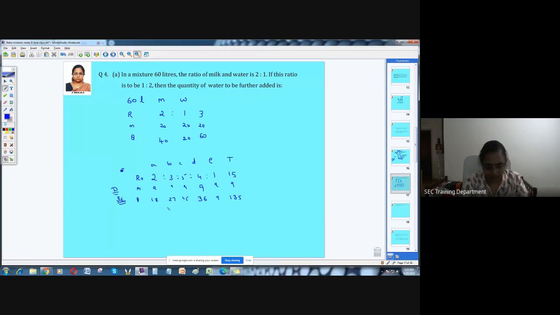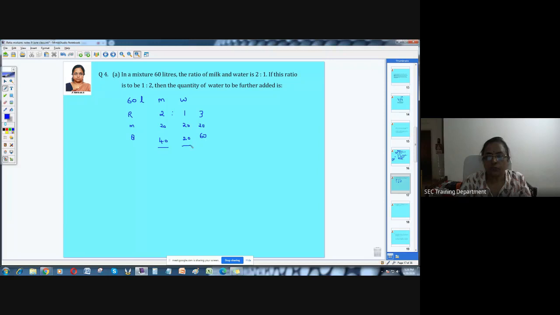In case these things are not given and you are given only the total, if I give you only this 135, if the total number of students is 135, you write this and then find the multiple again and then multiply. Okay. So whatever is given, fill that and then the balance can be filled easily. So here, normally I go for this. It's easier compared to taking fractions and doing it. But there's nothing wrong in doing that also.